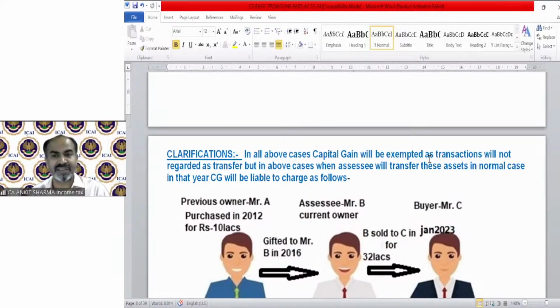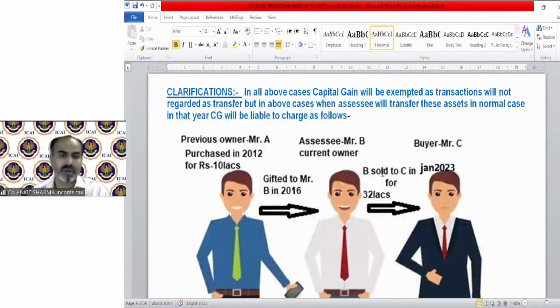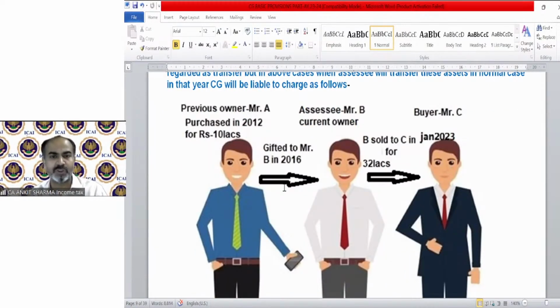When the assessee transfers the asset in the normal case, in that year capital gain will be liable to be charged as follows. Previous owner Mr. A purchased an asset in 2012 for rupees 10 lakh. He gifted this to Mr. B, so Mr. B is the current owner. When Mr. A gifted this to Mr. B in 2016, there is no capital gain concept applicable, but B sold this to C in January 2023 for 32 lakh. So now capital gain needs to be charged, because this transaction is not exempted.